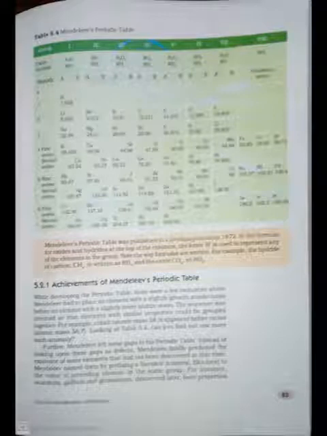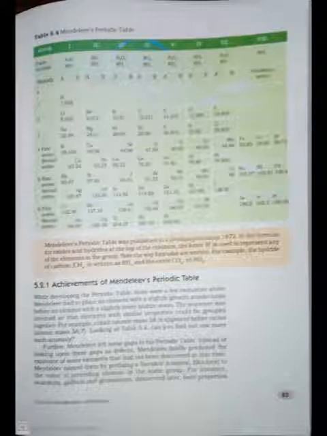In the formulae for oxides and hydrides at the top of the column, the letter R is used to represent any of the elements in the group. Note the way formulae are written. For example, the hydride of carbon, CH4, is written as RH4 and the oxide CO2 as RO2.